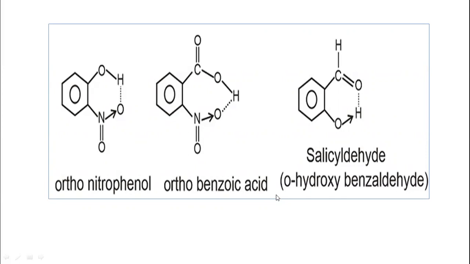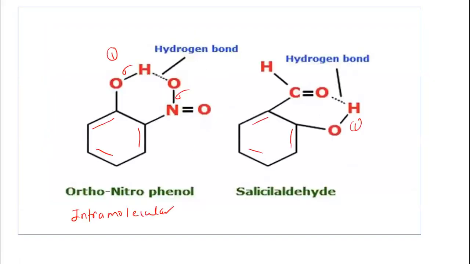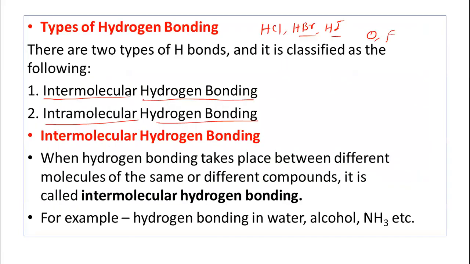So this is about intermolecular and intramolecular hydrogen bonding. The examples of intermolecular hydrogen bonding are the water molecule and the HF molecule. So when hydrogen bonding takes place between different molecules of the same or different compounds, it is called intermolecular hydrogen bonding.